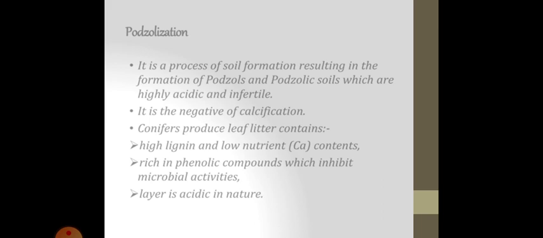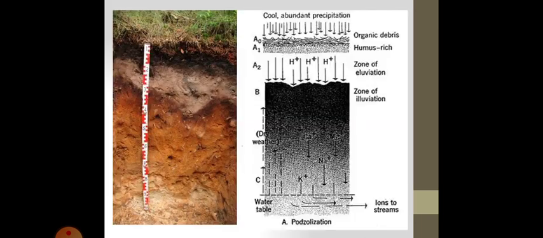Podzolization. It is a process of soil formation resulting in the formation of podzols and podzolic soils, which are highly acidic and infertile. It is the negative of calcification. Conifers produce leaf litter that contains high lignin and low nutrient, that is calcium contents, rich in phenolic compounds which inhibit microbial activities. Layer is acidic in nature. Podzolization, as shown in the figure, we can understand by this.